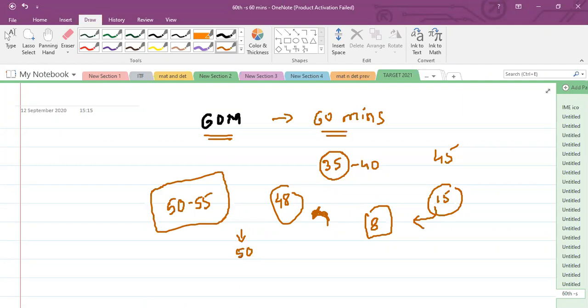In CET, again and again I'm explaining, whether you know the solution or don't know the solution is not important. Whether you can solve the problem in a very effective time is a very important aspect. The best example is the 2020 CET paper. The 2020 CET paper was a very easy paper, but it was lengthy.